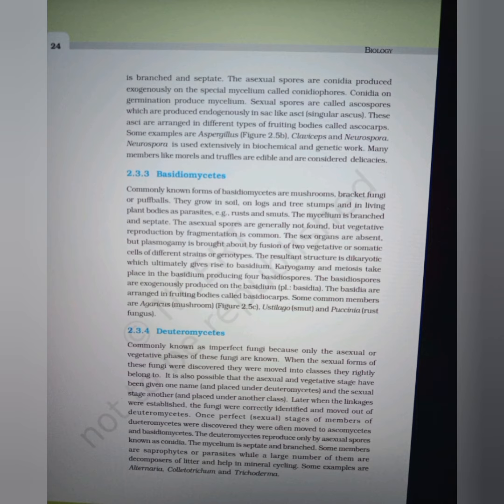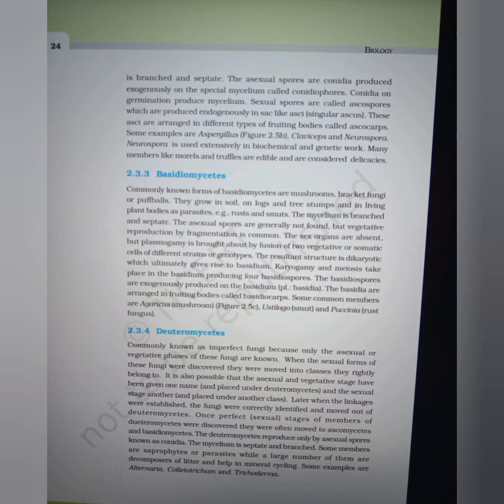Karyogamy and meiosis take place in the basidium, producing four basidiospores. The basidiospores are exogenously produced in the basidium. The basidia are arranged in fruiting bodies called basidiocarps. Common examples are Agaricus, mushroom, Ustilago, smut, and Puccinia, rust fungus.